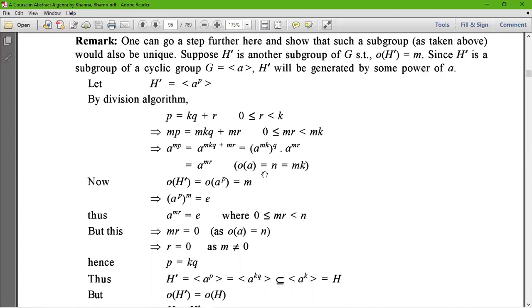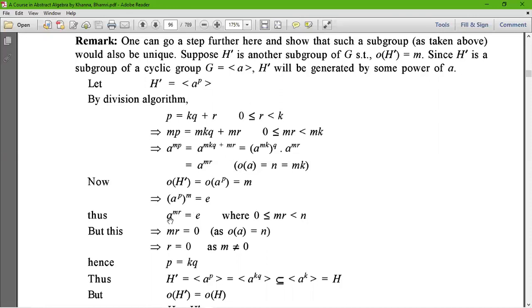Therefore, order of a equals n equals mk, which I proved in the previous theorem. Therefore, we can say that the order of S prime equals the order of a to the power p equals m. This implies a to the power p to the power m equals e.